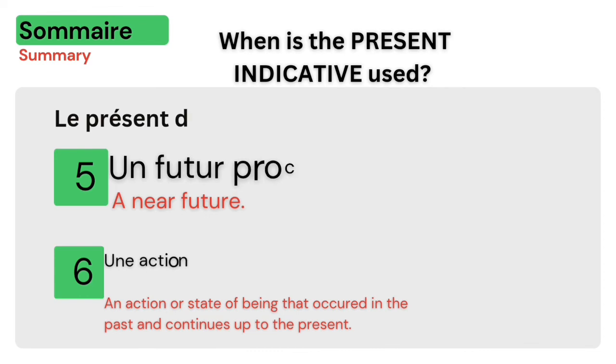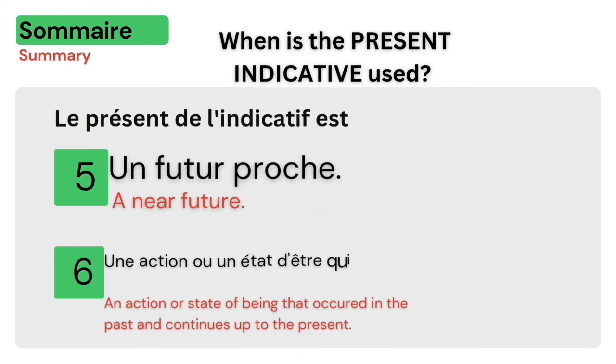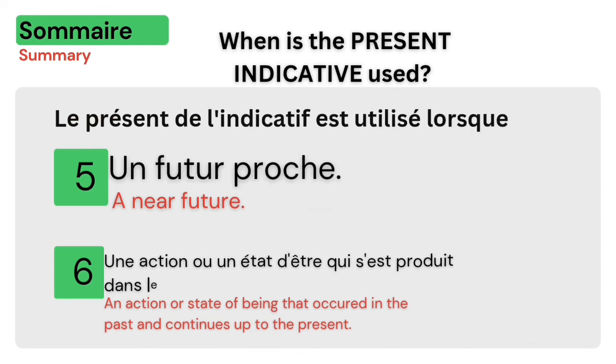Number 5. Action which is likely to occur in near future. Like, he arrives tomorrow. Number 6. An action or state of being that occurred in the past and continues up to the present. Like, she has been sick for 3 days. Un futur proche. Une action ou un état d'être qui s'est produit dans le passé et qui continue jusqu'à présent.